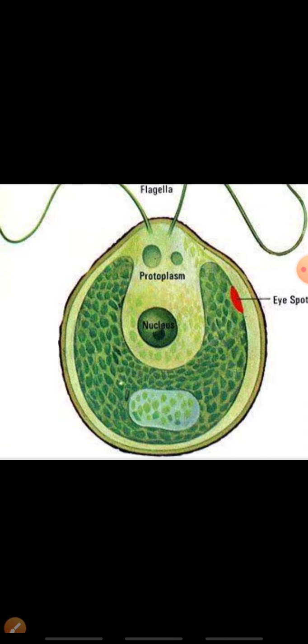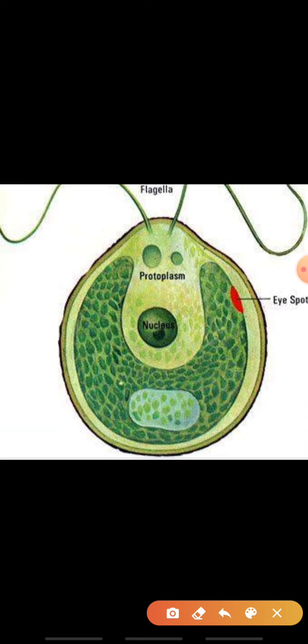In front of you, you can see the picture of an oval shaped cell. Its name is Chlamydomonas. It's the scientific name. It has an oval shaped body, as you can see, and consists of nucleus, protoplasm, and many more.